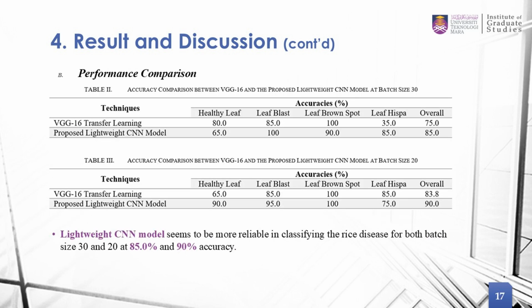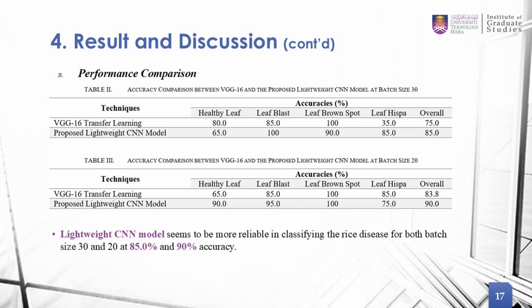So this is the comparison between the two models. The table above shows the accuracies for batch size 30, while the table below shows the accuracy of batch size 20. For batch size 30, we can see that the proposed lightweight CNN model is higher than transfer learning, with 85% accuracy, while the transfer learning VGG16 only has 75%.